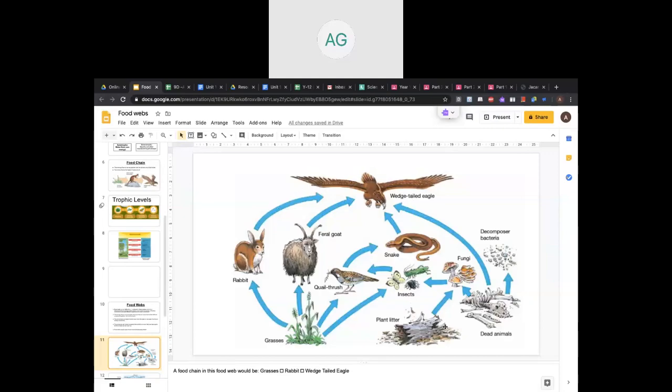So also one food chain here. Plant litter, the fungi eat that and decompose it like here, and then it is eaten by insects. So you can see the different connections here, different food chains connected together.